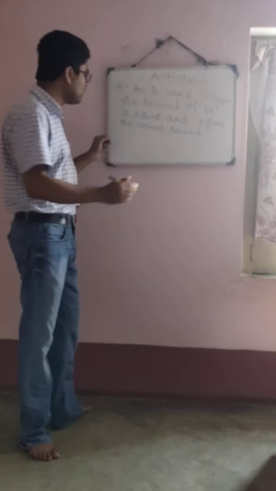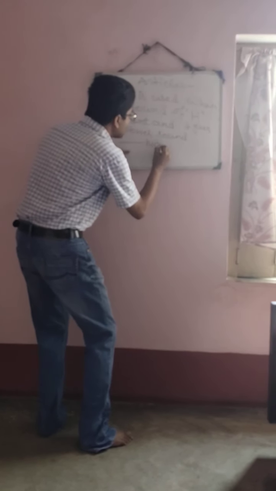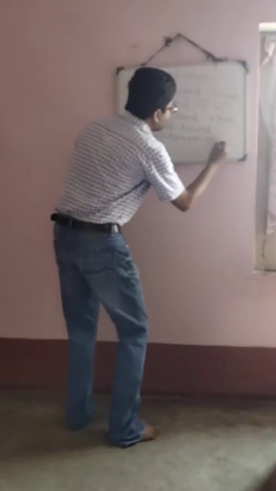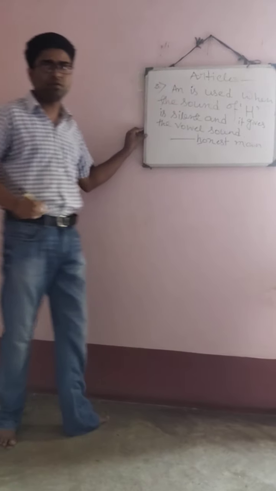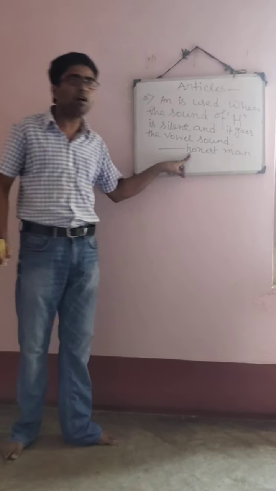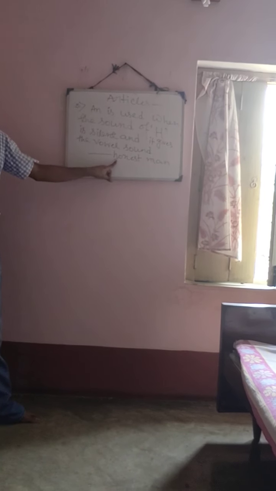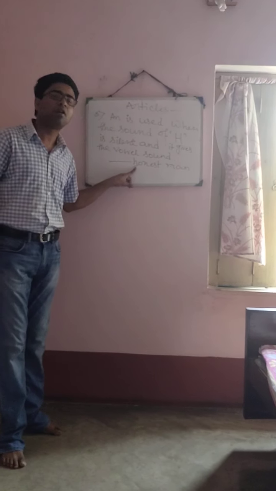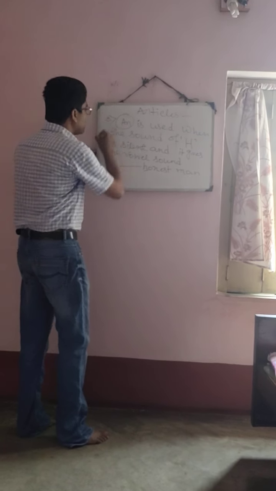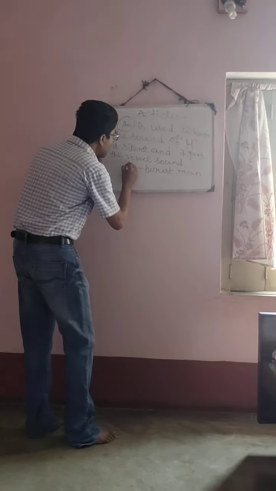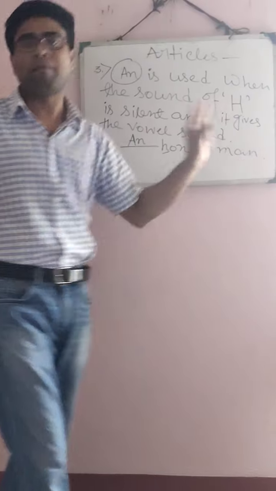Let's understand through the example. If I write here dash honest man. Now you all know the sound of H is "ho". But when you pronounce honest, you do not pronounce "ho", you say "o". We say honest. So here "o" is a vowel sound, and H is silent. So what will be used here according to the rules? According to the rules, an will be used. So I will say an honest man.